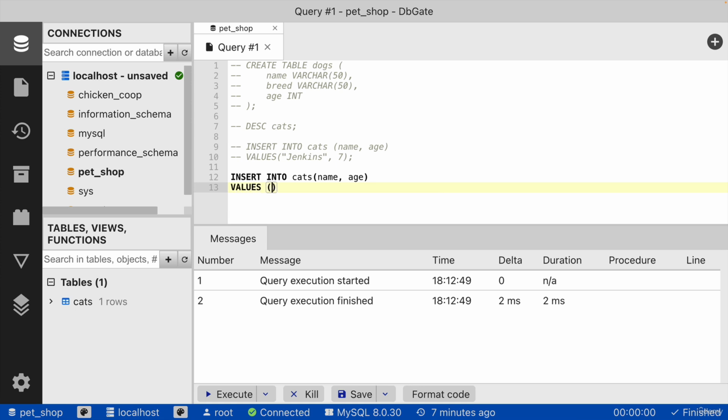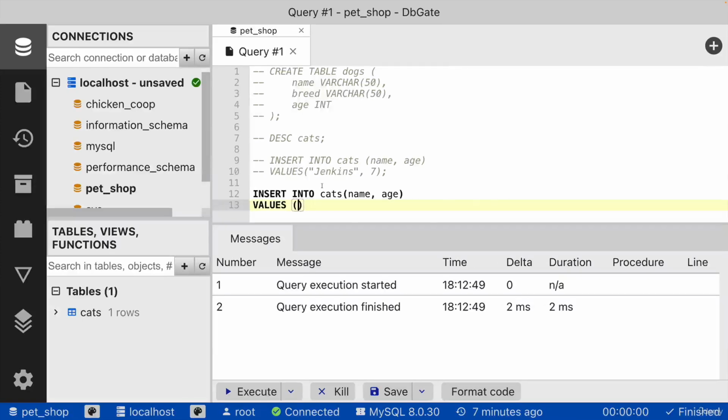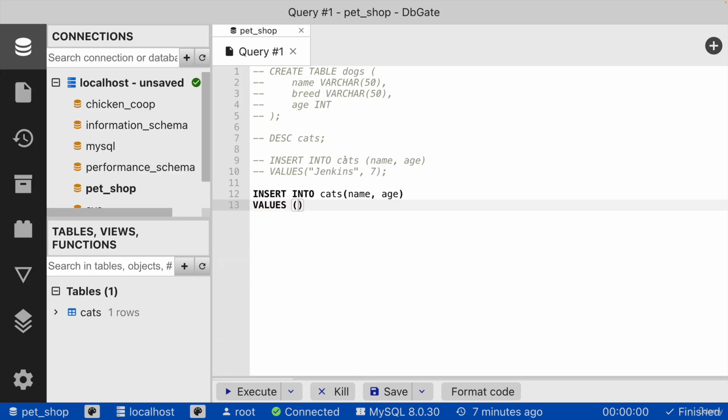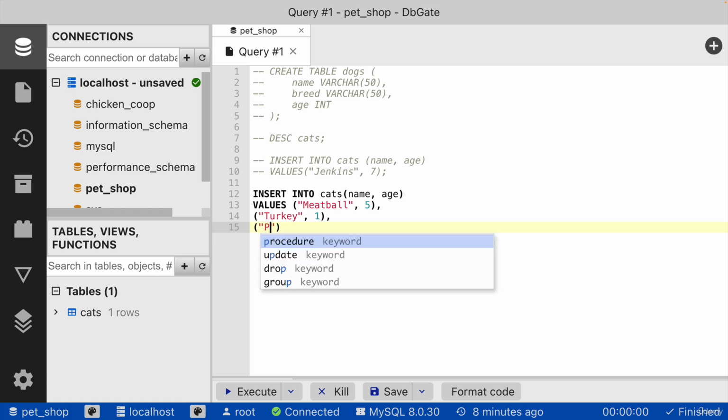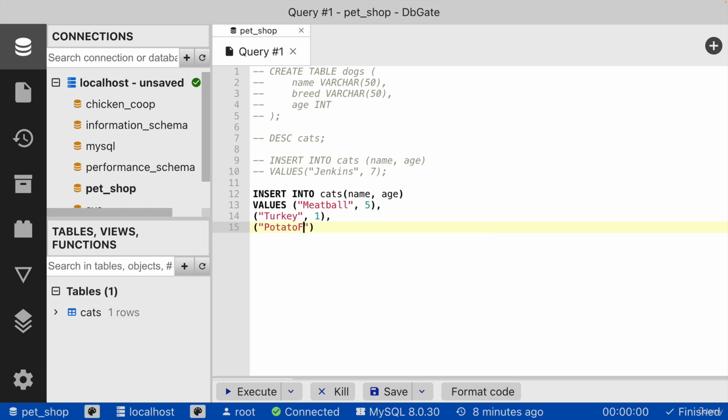And then values. And the first name that we'll do is, who should we do? This is the hardest part of the whole thing. How about a cat called Meatball? And Meatball's age is 5. And then I can add a comma and just have another pair. Let's do Turkey. And Turkey is 1. And one more. I guess we'll go with some food themed ones. How about Potato Face? Potato Face is 15.